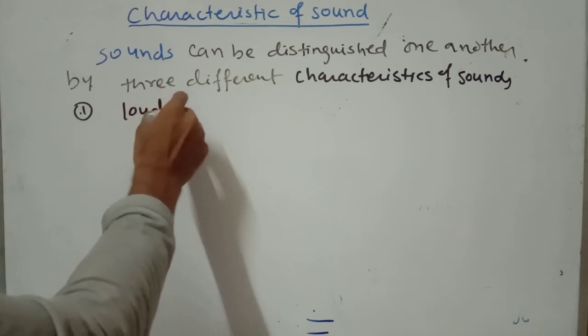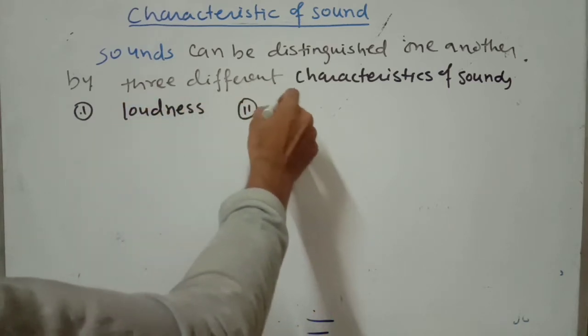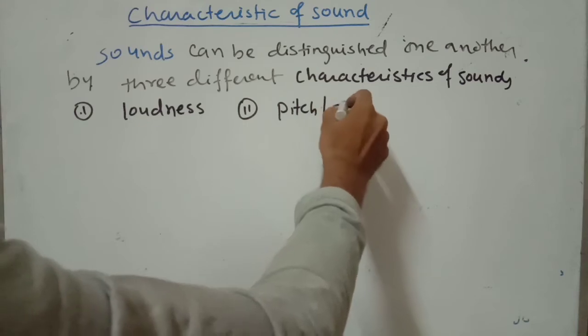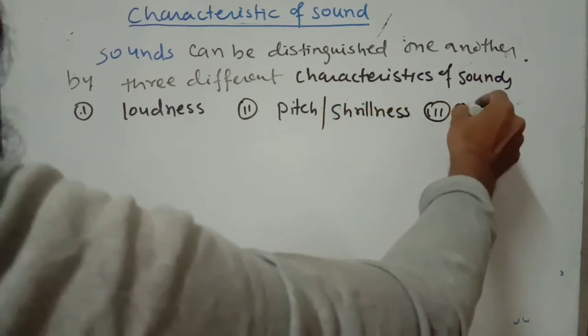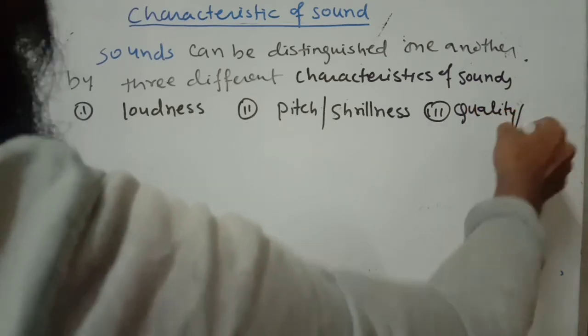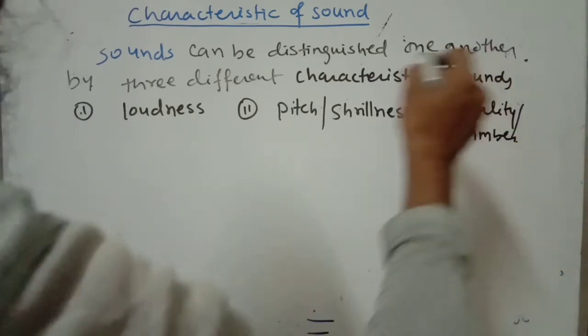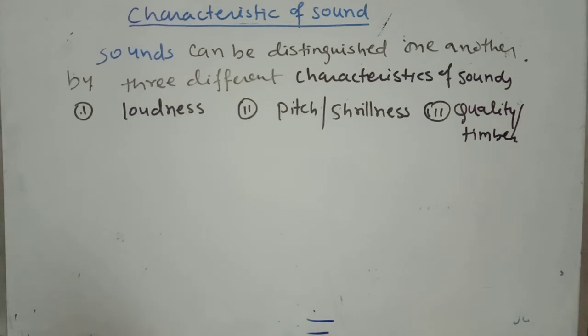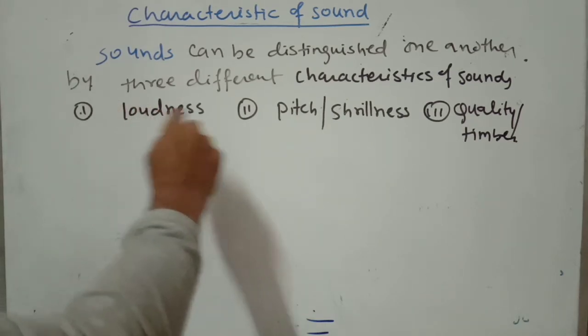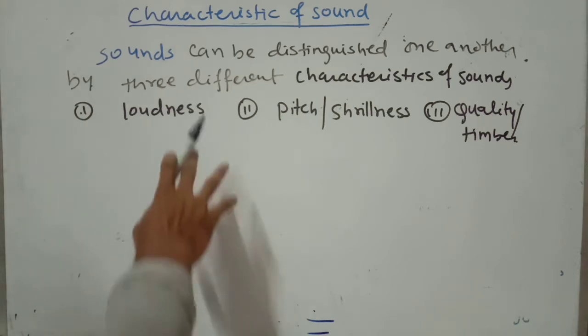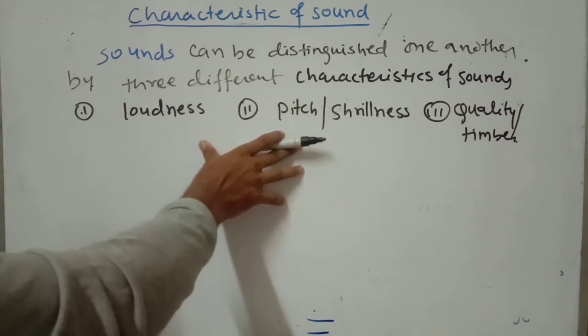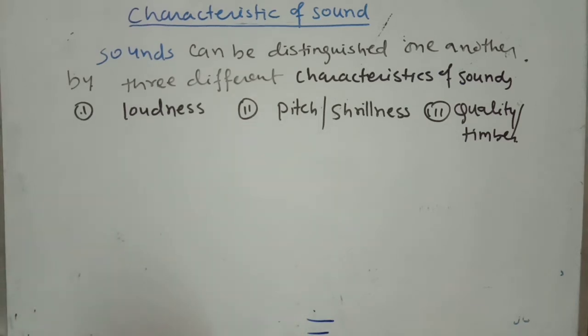Those characteristics are: first, loudness; second, pitch, which is also called shrillness; third, quality, which is also called timbre. So with the help of these three characteristics you can identify sounds and different types of sounds.